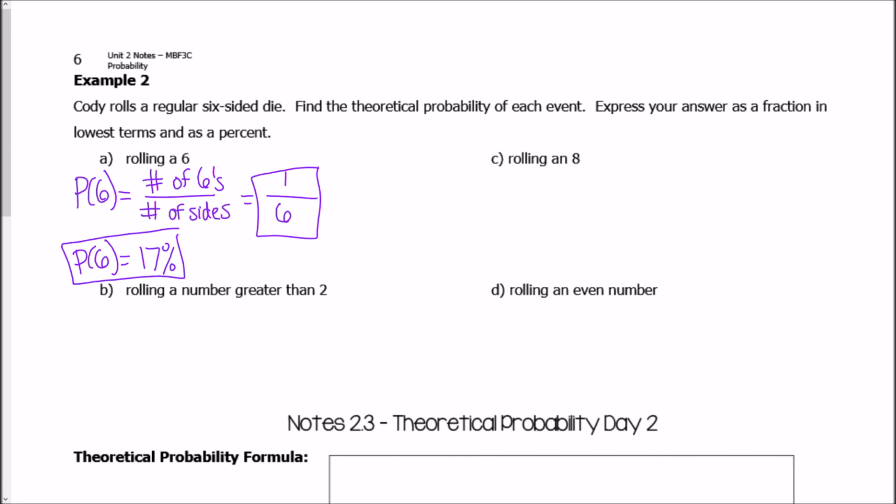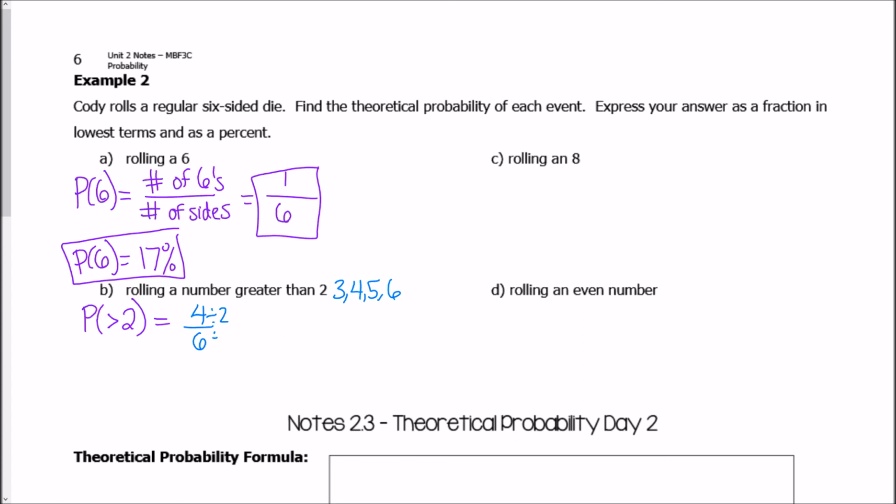Okay? Question B says find the probability of rolling a number greater than 2. So we're going to say the probability of getting a number greater than 2. So let's list out all the numbers greater than 2 that we could get on a 6-sided die. So we could get a 3, a 4, a 5, or a 6. So that means that there are 4 outcomes out of 6 that work for us.